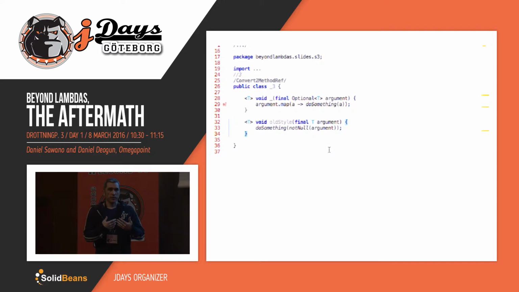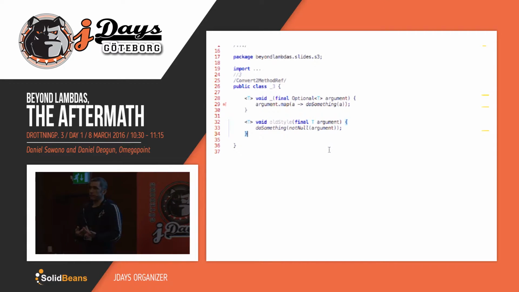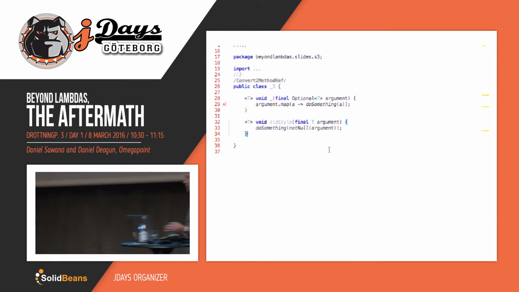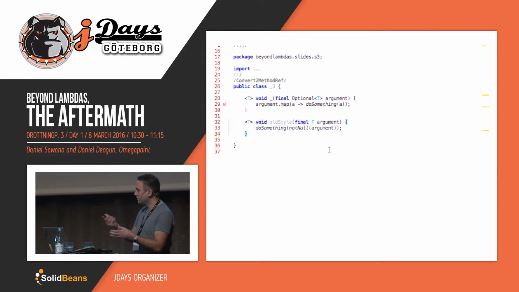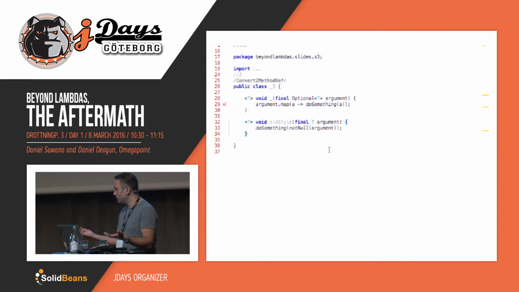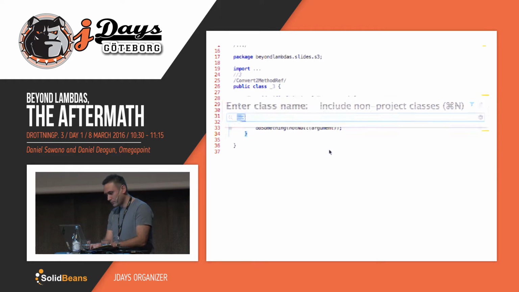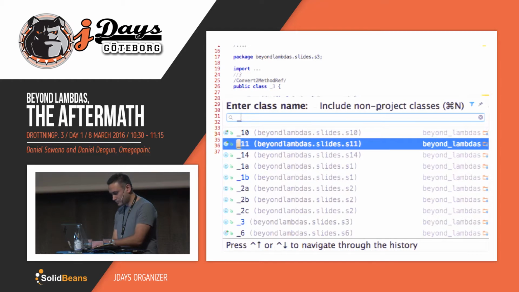So again, an optional as an input parameter, especially to a public method: if you write that kind of code, or if you see that kind of code, stop and think again and say, okay, is this really what my intention is? Because it can be a sign of some fishy things going on in your code base. So don't do the branching, and also don't pass it in as an argument to a public method. Exactly. Okay, makes sense. Okay, moving on.